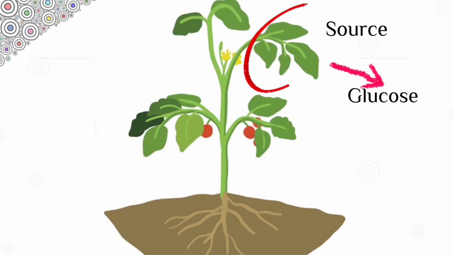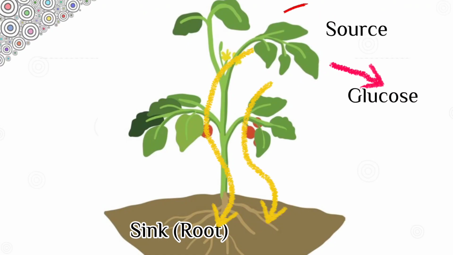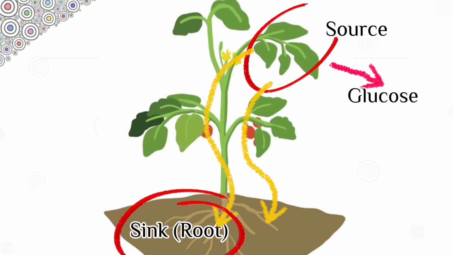The leaf is the source of food, and the root is the sink. The food is translocated from the source, the leaf, to the sink, the root. The food is utilized by the root for the growth and development of the plant.